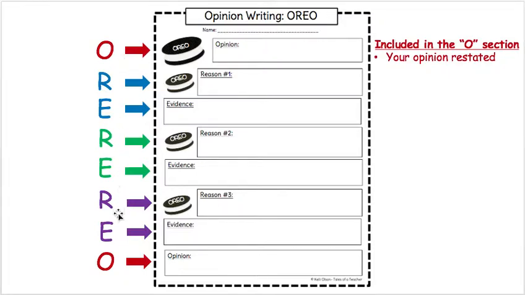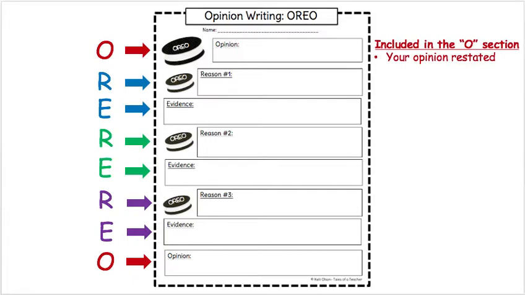So as you can see, it spells out Oreo. It's a big sandwich. And that's where the Oreo comes from. It's an acronym to help us remember how this graphic organizer works. And we're going to walk through this graphic organizer step by step, okay? We're going to walk through how each section gets filled out and what goes in each section. We're going to dive into that a little bit deeper in today's lesson.